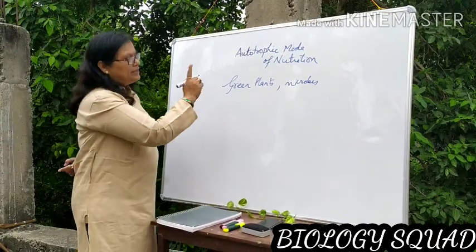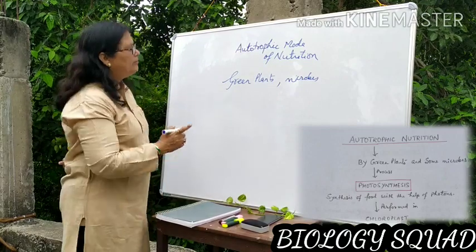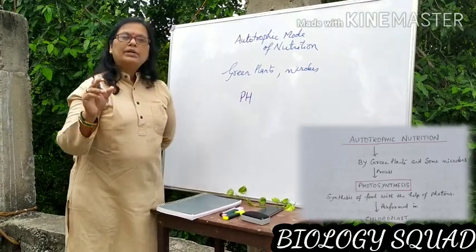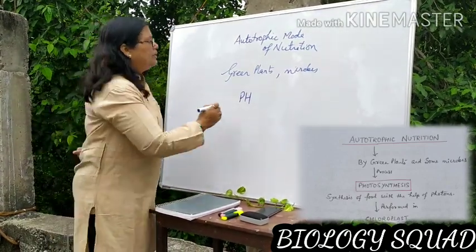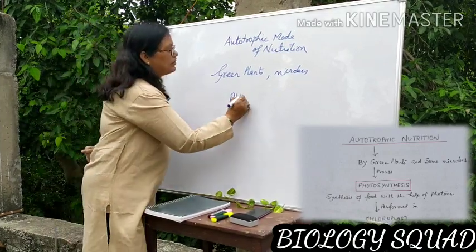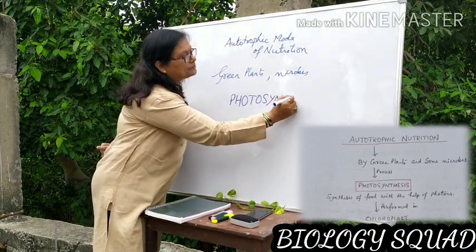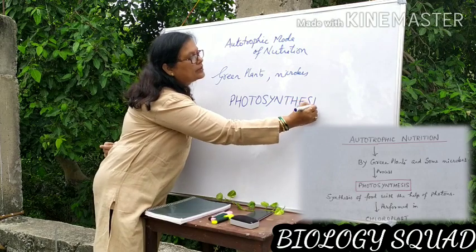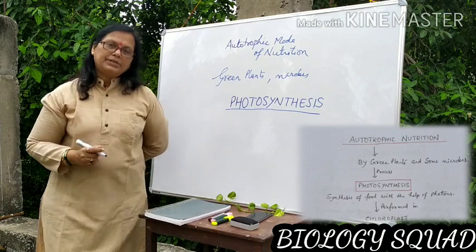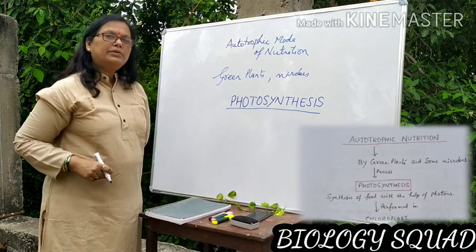So plants can perform autotrophic mode of nutrition with the help of the most vital phenomenon of the universe, known as photosynthesis. Today we will see the autotrophic mode of nutrition in plants, which is performed by the phenomenon of photosynthesis.